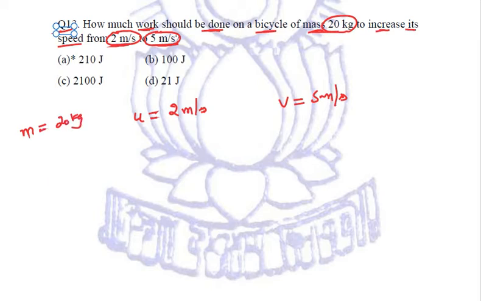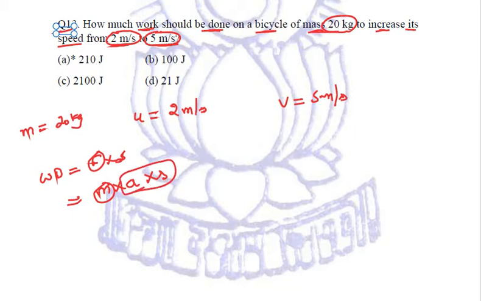We know that for calculating work done, we require F into S, and for F we require M into A into S. So we are given the mass, but we are not given any other value. So what we will do is we will calculate the value of A and S both. And how we are going to do it?